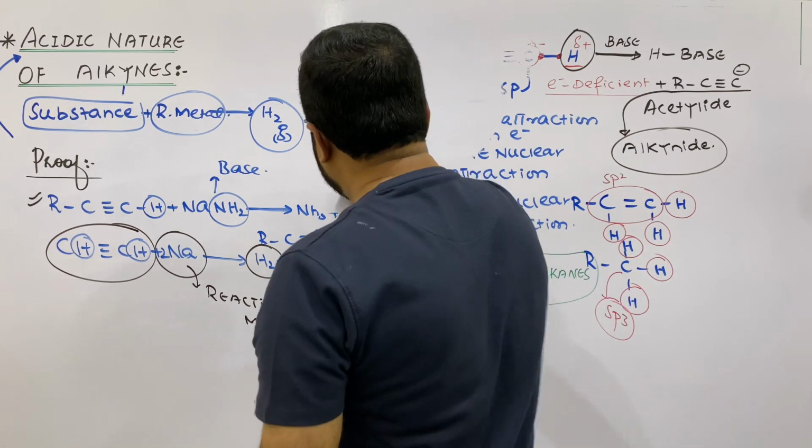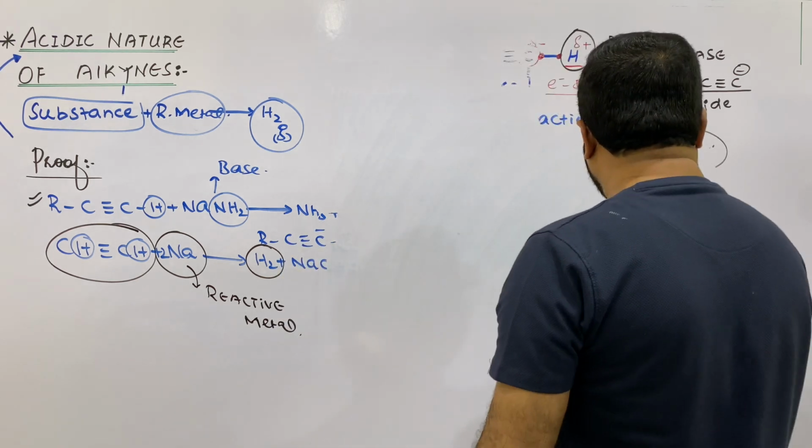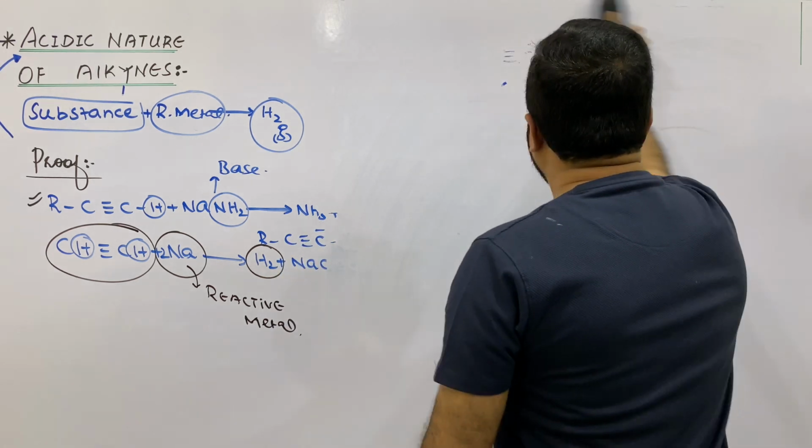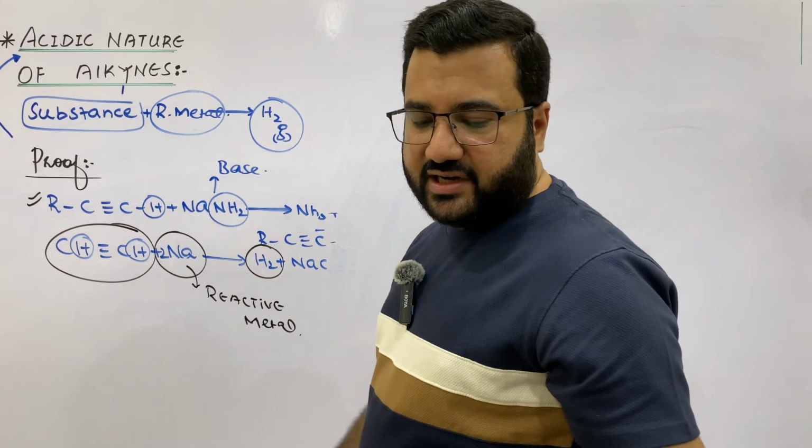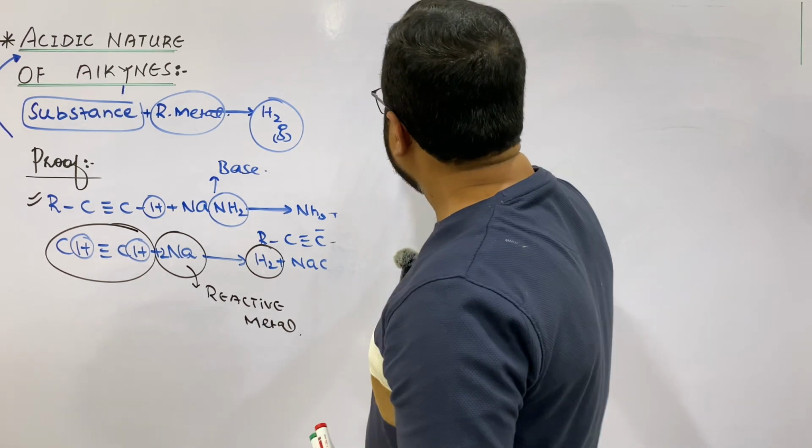Now, my dear students, there are some very important reactions that the terminal alkynes show, and these reactions are basically the identification tests of the terminal alkynes.